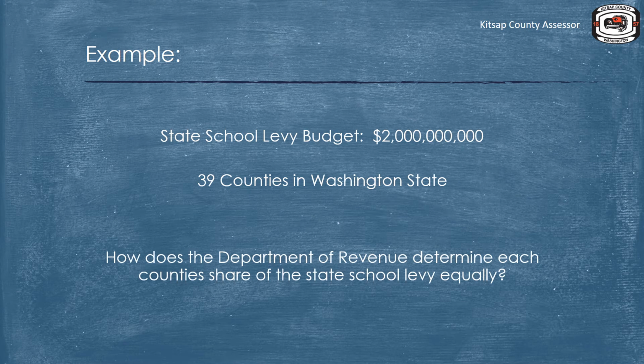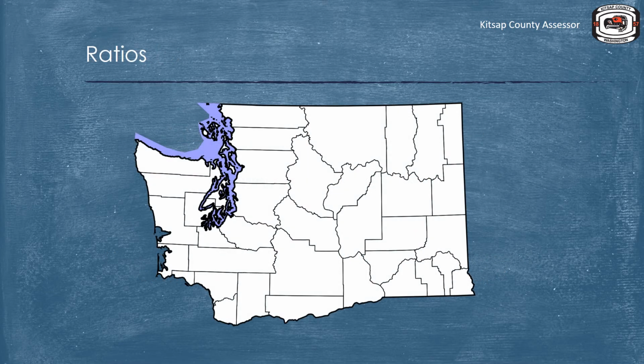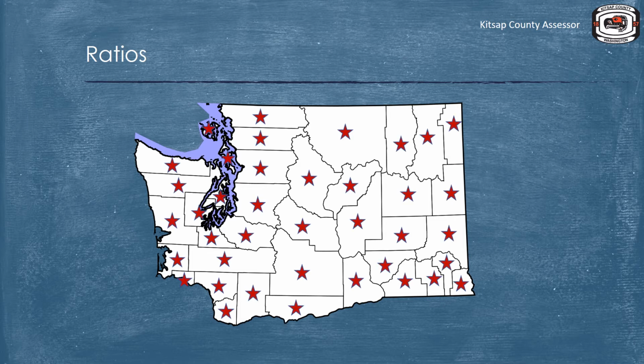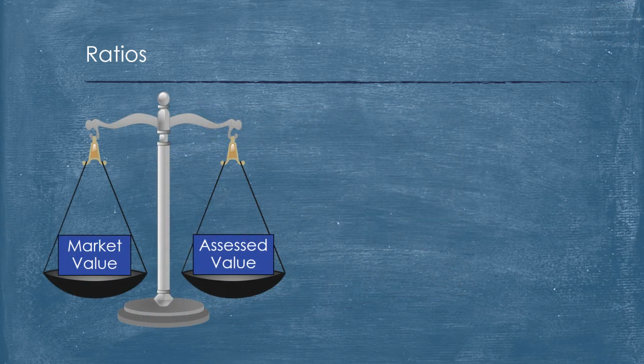Let's explain. To ensure that each county is paying a fair and equal portion of the state school levy, the Department of Revenue conducts an extensive ratio study annually for all the 39 counties in Washington state. The ratio study measures the difference between the true and fair market value and the county assessed value. The goal is to be at 100% of market value.